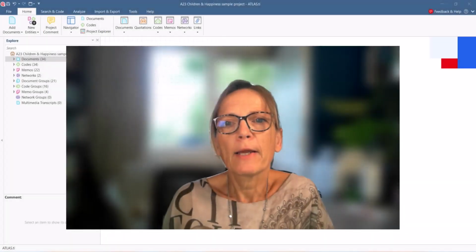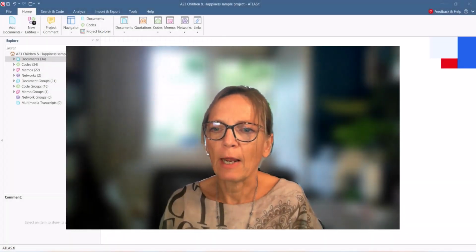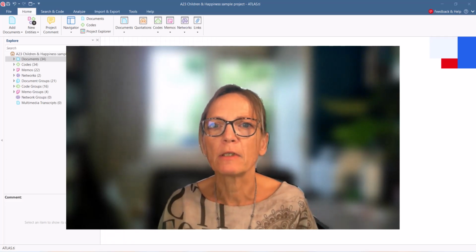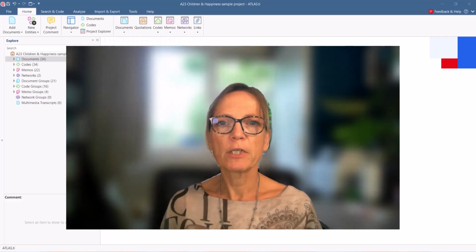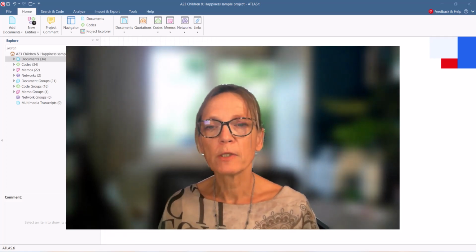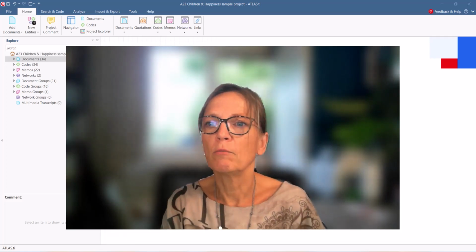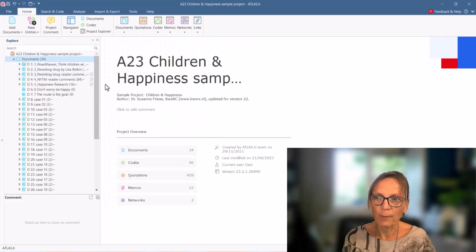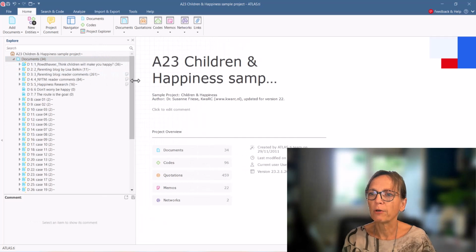So here we are back at part 2. ATLAS.ti has also now implemented the possibility to summarize data. So what you can summarize are your documents and your code segments based on codes. I prepared a few examples already, but just to show you how it is done. Let's go to that